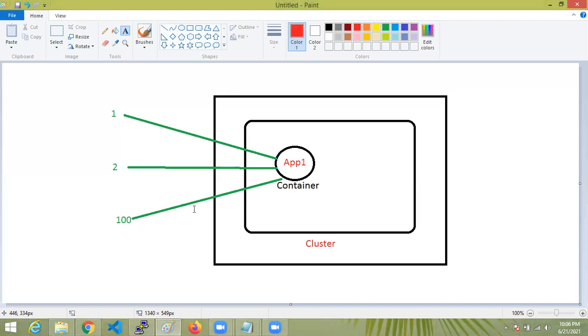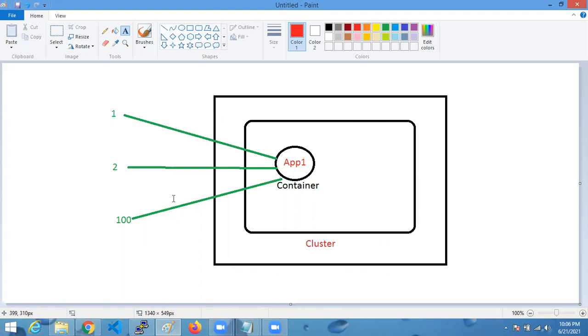The requests I'm calling traffic. If more requests are coming than the application can handle, the application will be down. That's the same concept I'm showing here. Application one is like your IRCTC at peak level. When more requests than the capacity are coming, that application can't serve all the requests. It will be slow, it will be down, like the IRCTC website.